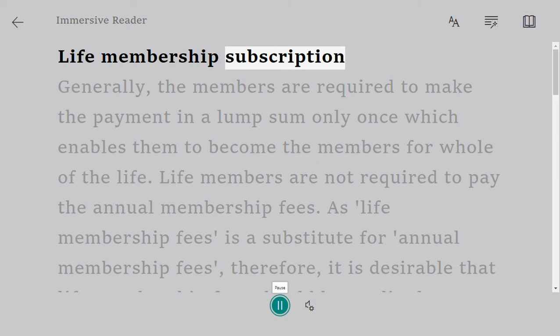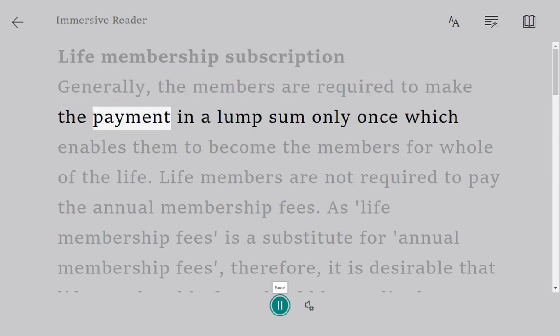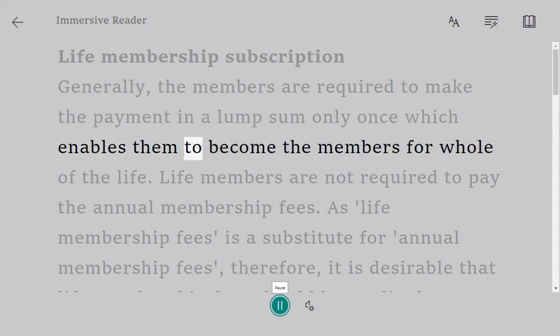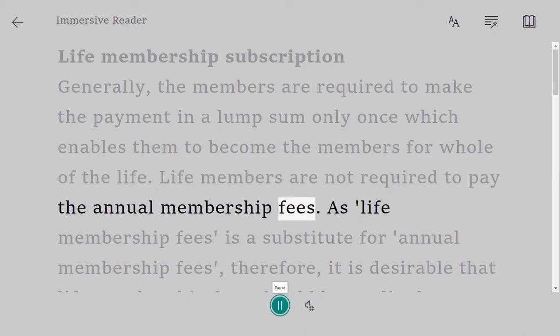Life membership subscription. Generally, the members are required to make the payment in a lump sum only once, which enables them to become members for the whole of their life. Life members are not required to pay the annual membership fees.